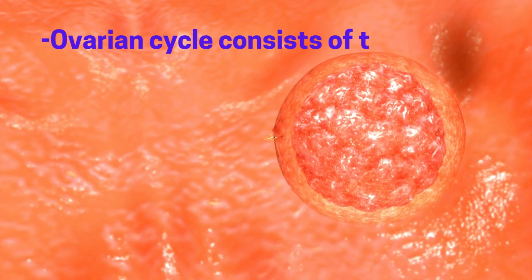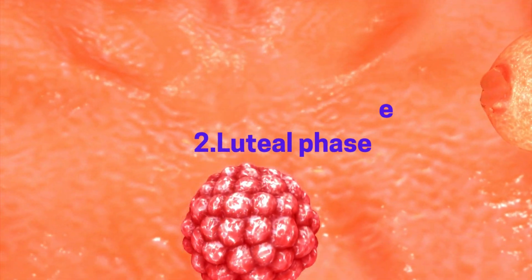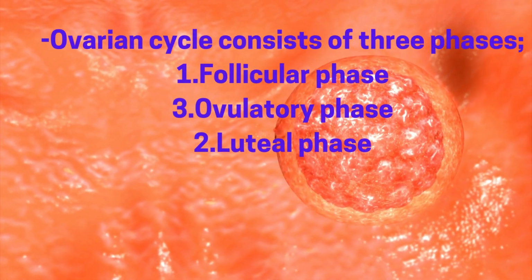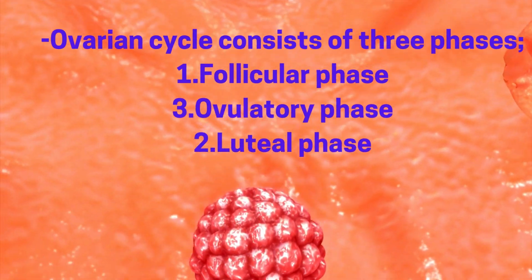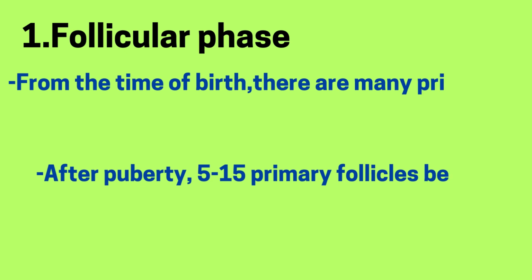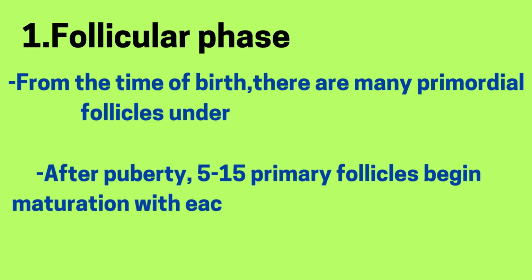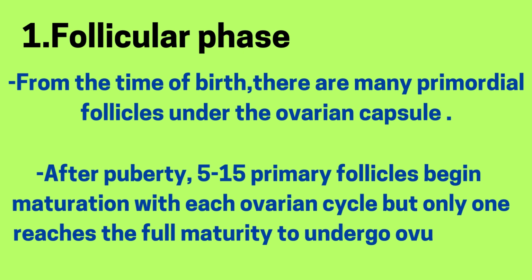The ovarian cycle consists of 3 phases. As you can see here, number 1, follicular phase, number 2, ovulatory phase, and number 3, luteal phase. Now, at first, let's talk about the follicular phase. By the name follicular phase, it means that a number of follicles undergo maturation during this phase. From the time of birth, there are many primordial follicles under the ovarian capsule. After puberty, 5 to 15 primary follicles begin maturation with each ovarian cycle, but only one reaches full maturity to undergo ovulation, whereas others degenerate.